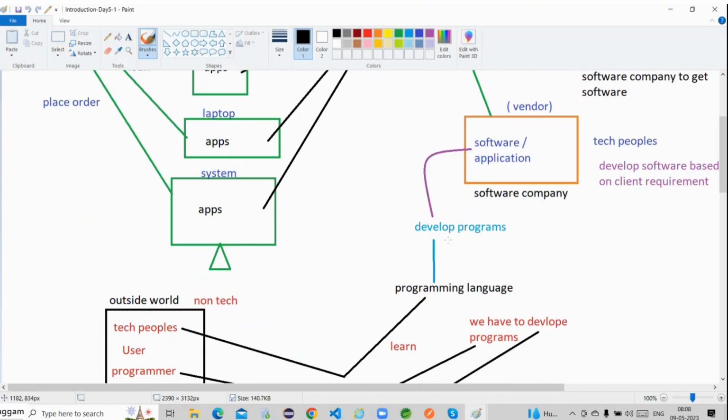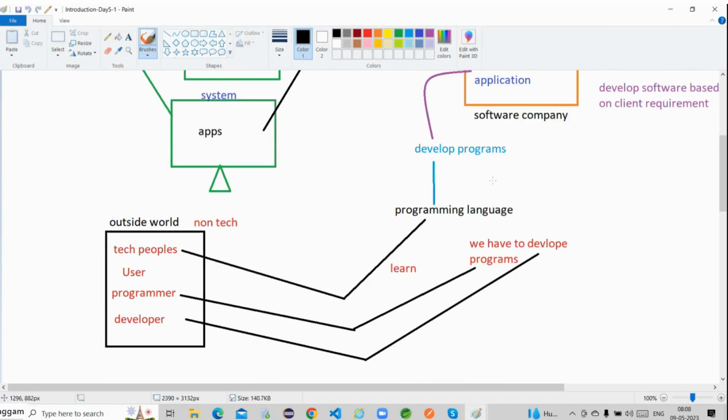Software is nothing but programs that we have to develop. If you want to develop programs, definitely we need a language. Without learning any language, are we able to develop programs? No, right? Whether you want to communicate with others or with the computer, person to person, person to computer or computer to computer, first of all a language is required. Language is mandatory. If you want to develop programs, we have to learn a programming language.